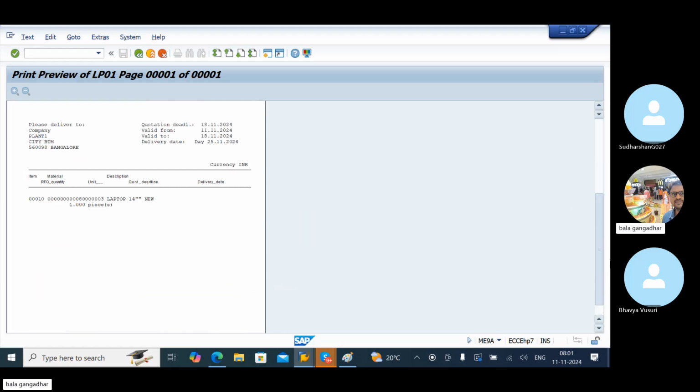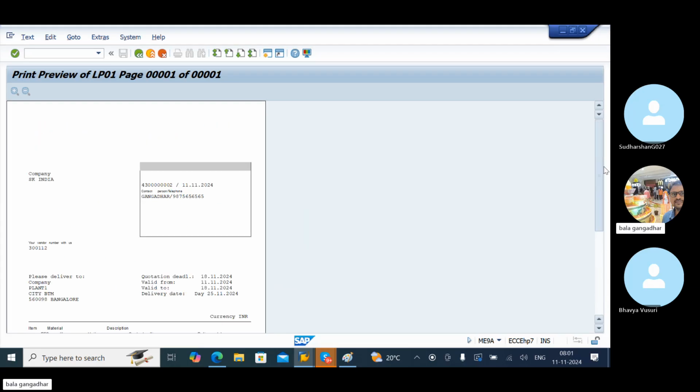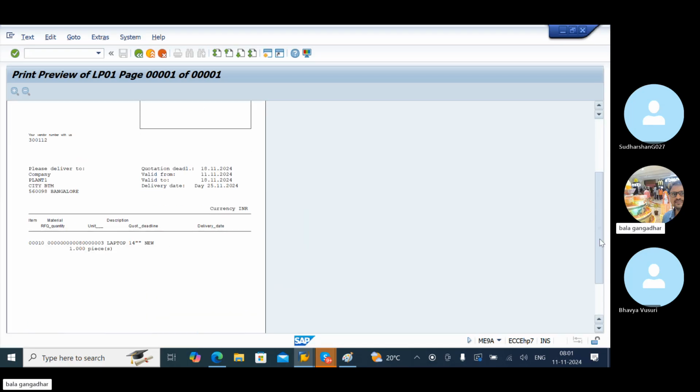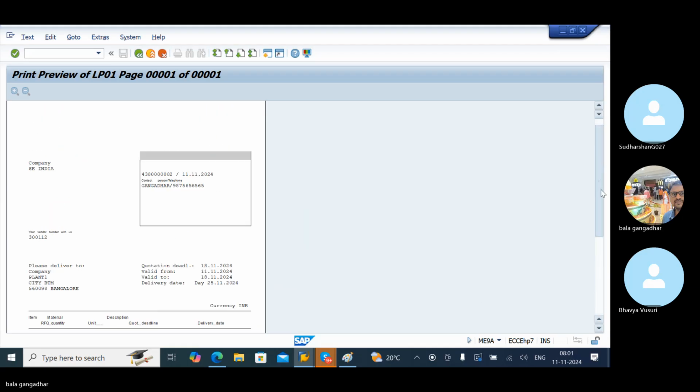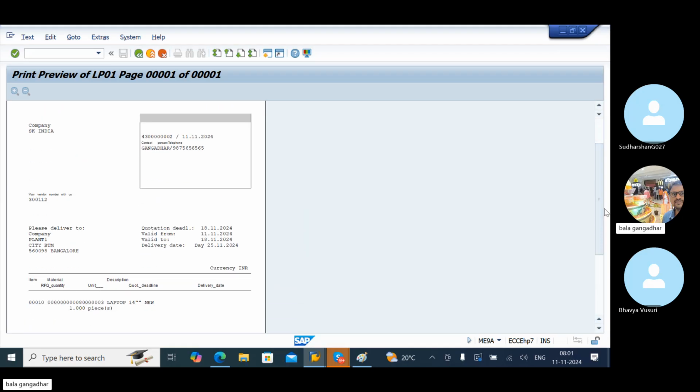What is the total quantity? 1000 pieces. This is only a daily quotation. To maintain this type of print output for the users, we can also generate the logo, but the logo is related to the ABAPer. Logo like company logo, company name, all the details are generated by the ABAPer. Our work is how to generate it. Footer also we can maintain. Footer means company address. This is one form, the RFQ form.